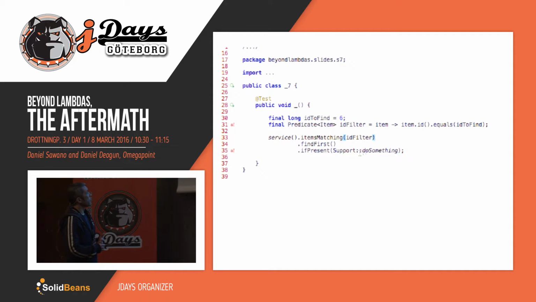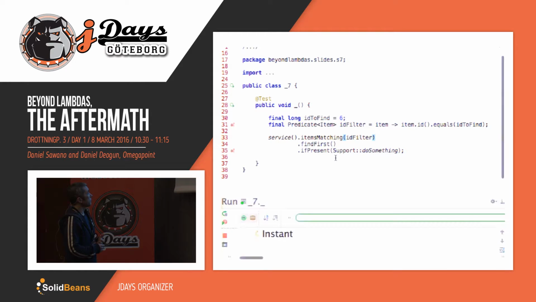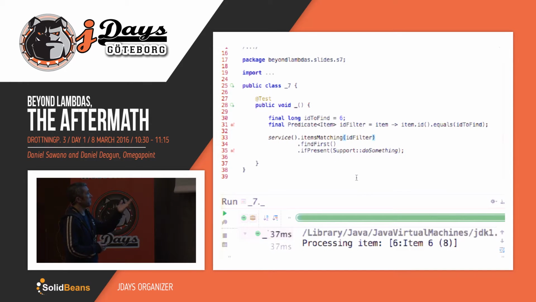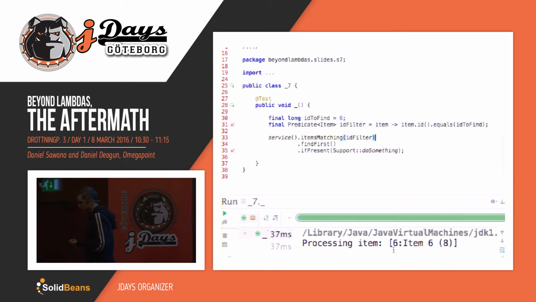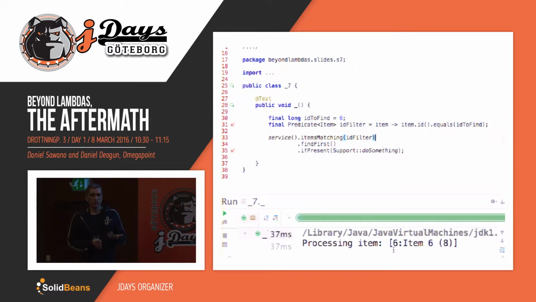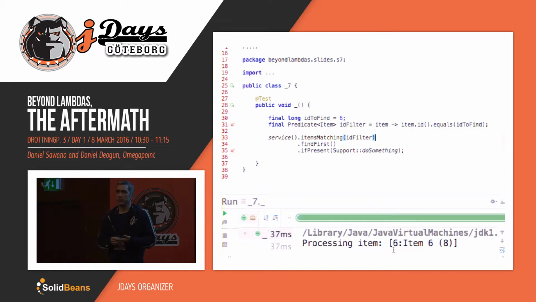So what's the problem with this? I mean, it seems to work fine. Let me run it and see if something's going on. Something fishy. Okay, so we get an item. Perfect. Now the issue here is find first and find any. I based this code on my assumption that the ID is unique, but what if the API of the server doesn't make any guarantees about that invariant? There's nothing documented there, or there may be a bug.